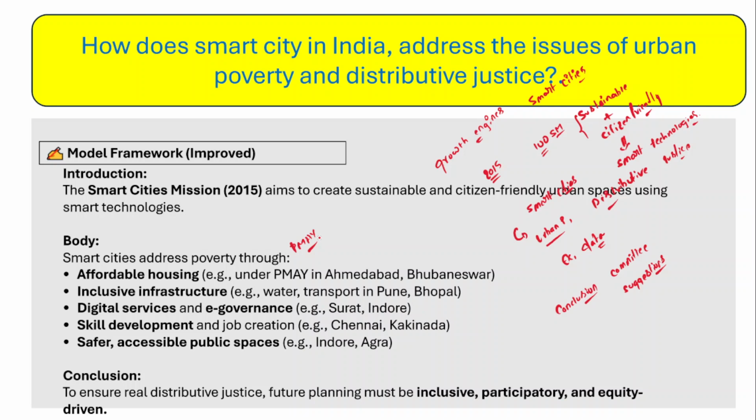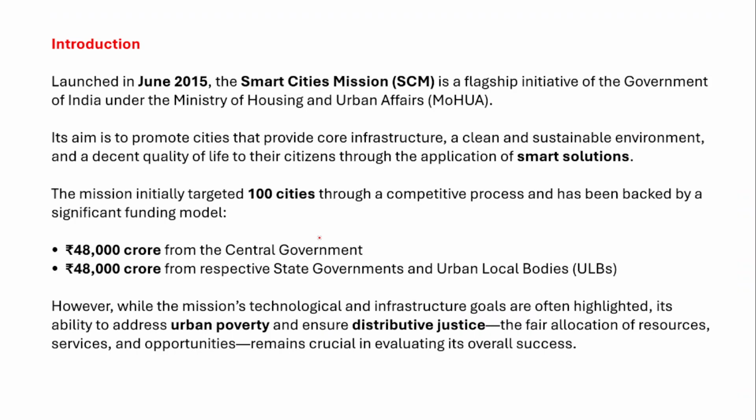So this is how you have to address the core theme of this question, and ultimately in the conclusion, you have to mention that the planning in the urban centers should be inclusive, participatory, and equity driven. That is how you have to write a holistic and comprehensive answer, and that ensures you get good marks for this answer. Now in the introduction, I would like to explain to you about the Smart Cities Mission.